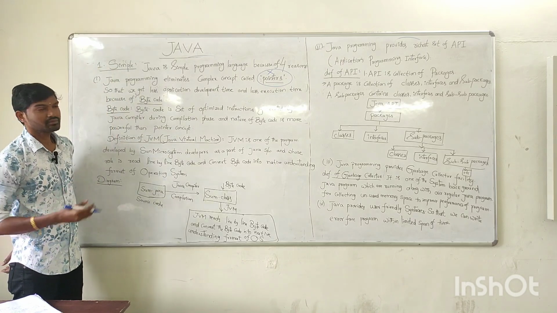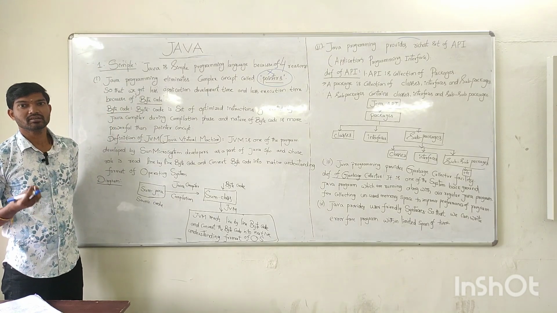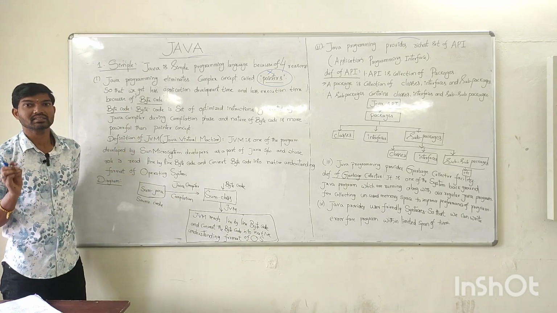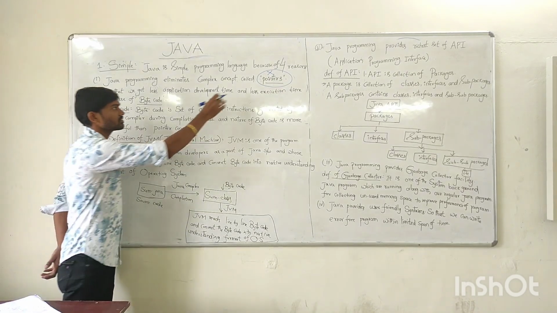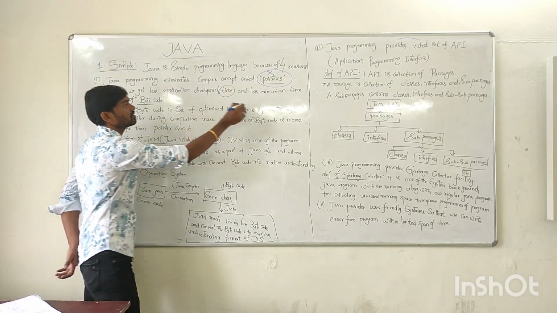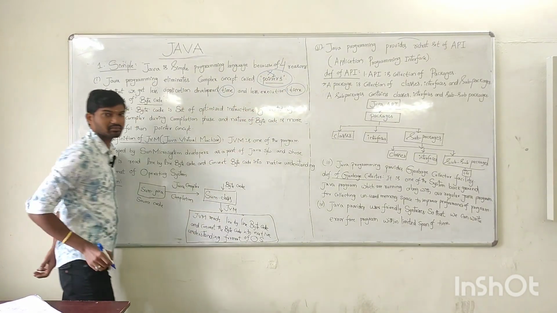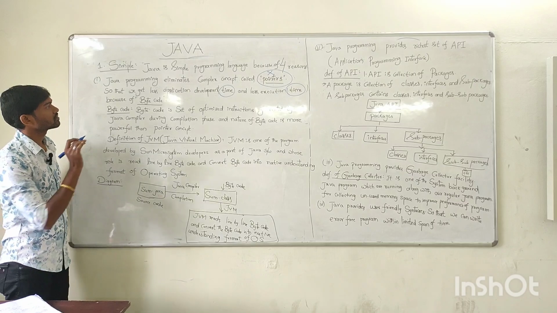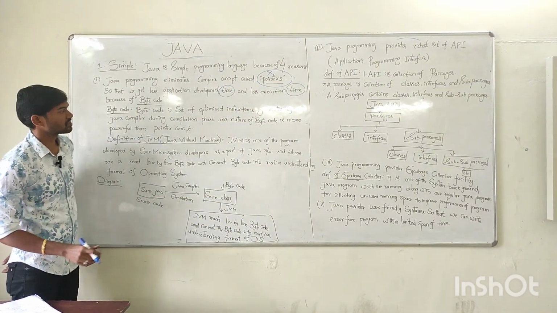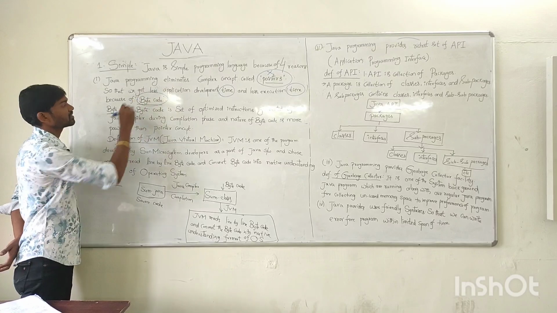By eliminating it, what do we get? We get less application development time and less execution time. If we eliminate the pointer concept, application development time will be reduced and application execution time will also be reduced. In place of pointers, we introduced a new concept called bytecode.